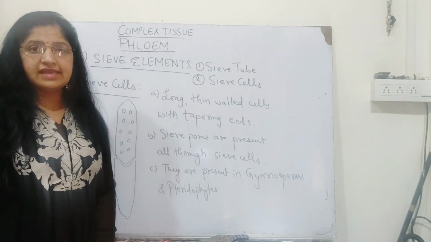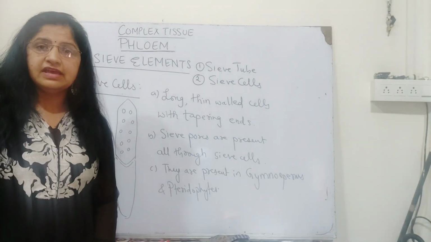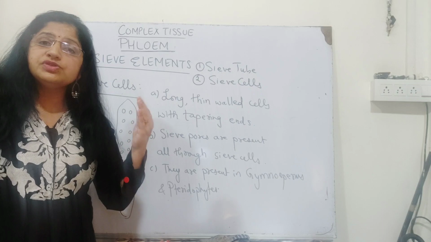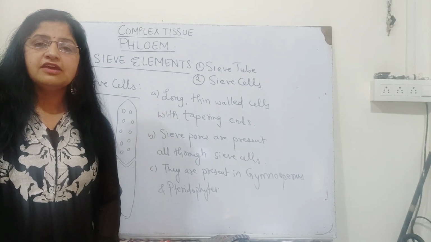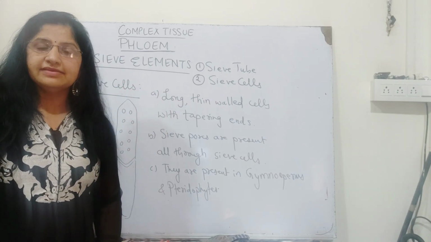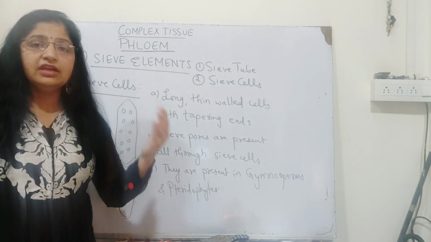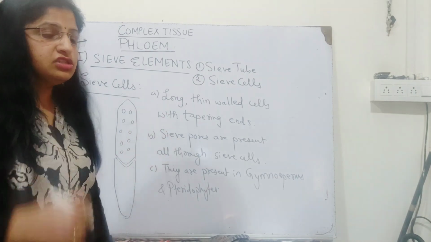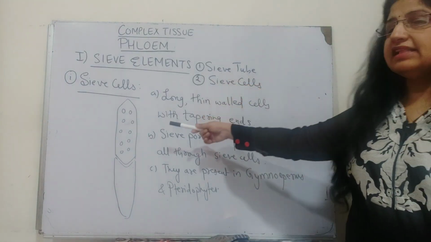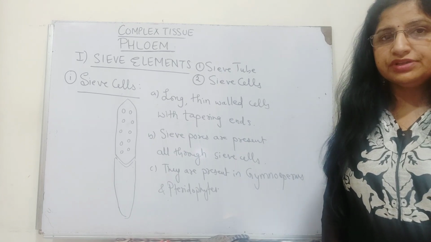In these particular cells, there are no companion cells associated with the sieve cells. As we just discussed, sieve tube elements in angiosperms, which are long cylindrical bodies, have companion cells present, and all the nuclear activity is controlled by the companion cells, because the sieve tube elements do not have a nucleus. But in sieve cells, companion cells are absent.